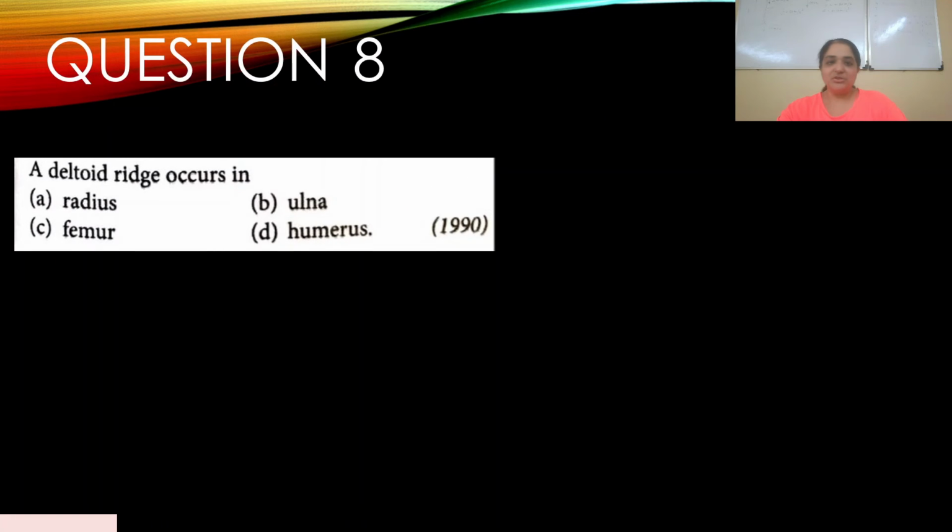Okay, so question number 8. A deltoid ridge occurs in, it appeared in 1990, quite an old question. A, radius; B, ulna; C, femur; and D, humerus. Now the deltoid ridge is a part of the bone which occurs in the humerus. Okay, it occurs in the arm, the humerus bone in the arm. Okay, so your answer is D.